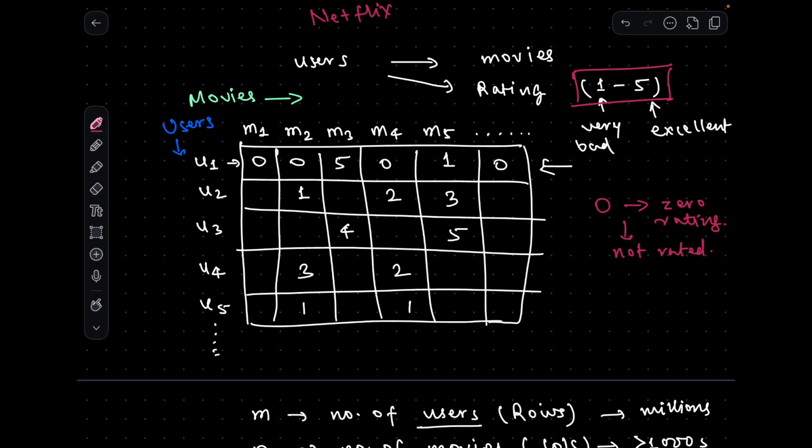A similar thing applies for Amazon. You might not have explored all the products, or you might not have bought all the products, so how will you rate all of those items on a platform? Because of that, we put 0 in all those places. So that is the thing about this matrix. We can fill all other cells with 0, because there is no rating which exists for those cells. So this becomes our matrix.